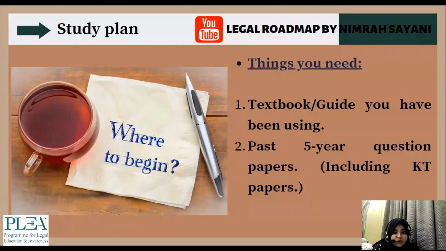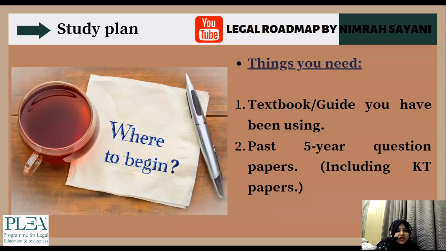Then past 5-year question papers. And when I say past 5-year question papers, it's not only 5 question papers. It will include KT papers, which would make the papers double. So if you have past 5-year papers, you would actually have 10 papers which you can refer to. And KT papers are something you should not miss because they are basically the same as the regular papers. There's no difference as such. So it's a good point of reference even if they are KT papers. And you would easily find the paper.